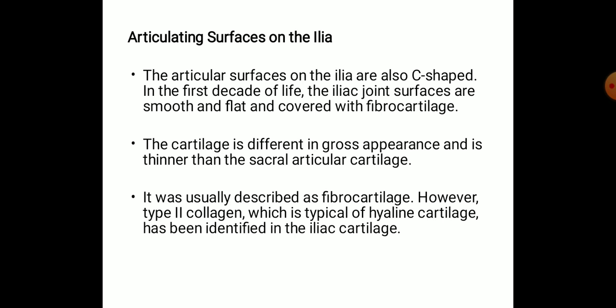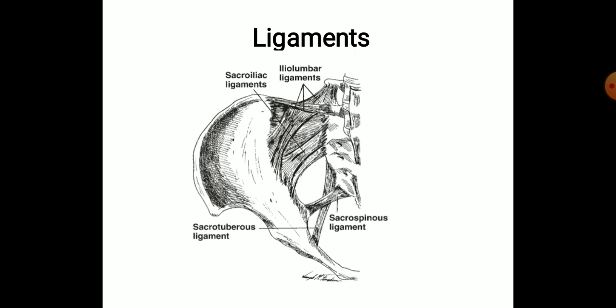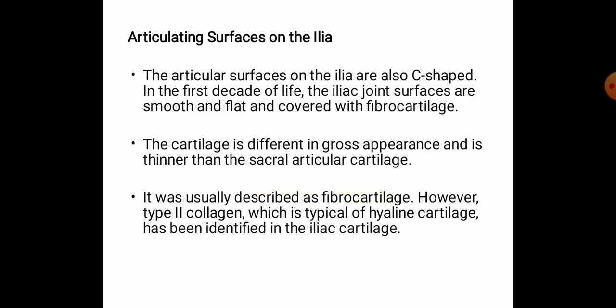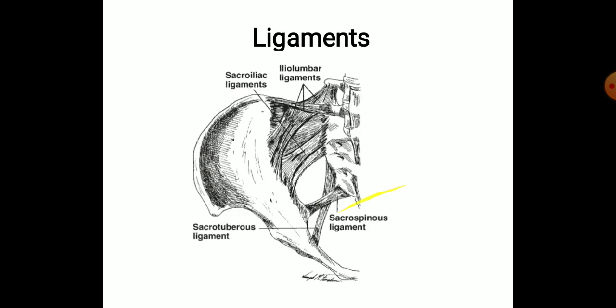So even though we call it fibrocartilage, there is a high presence of type 2 collagen, which basically defines it as a type of hyaline cartilage. So that is about the two articulating surfaces of the sacroiliac joint. Next one is the ligaments.